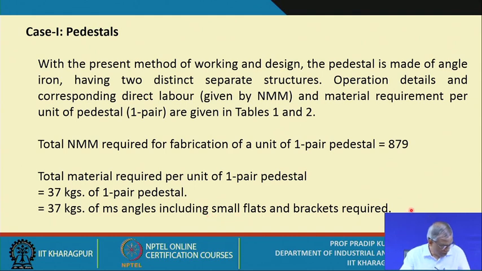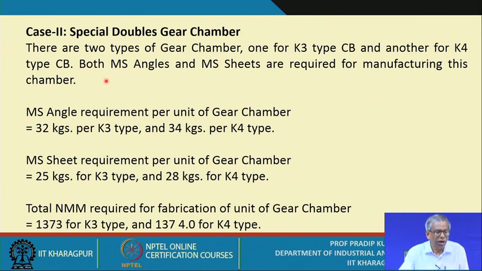So, this is your material requirement, and with reference to the special double gear chamber, we have two types of gear chamber, one for K3 type circuit breaker and another for K4 type circuit breaker. Both MS angles and MS sheets are required for manufacturing this chamber. Okay. So, when you study its design, you will get these details.